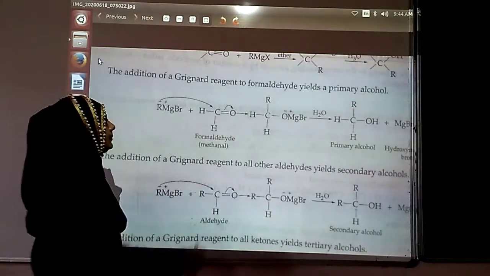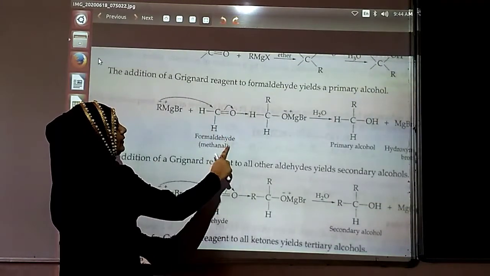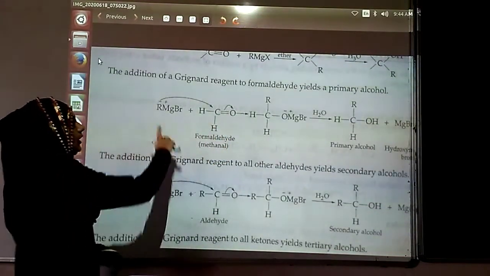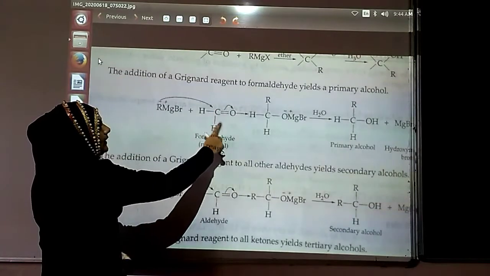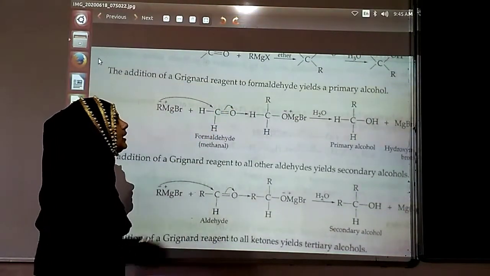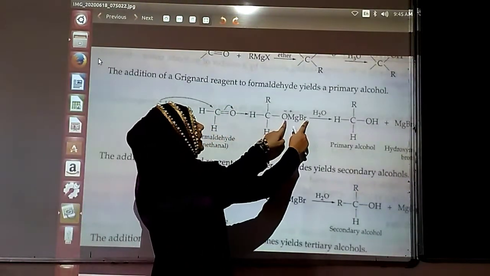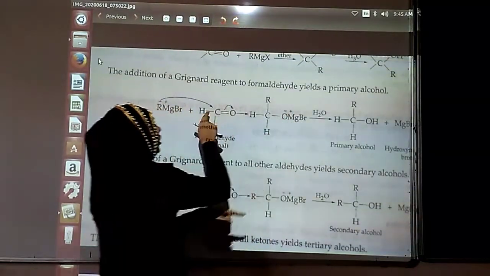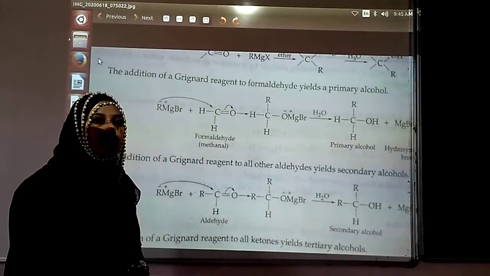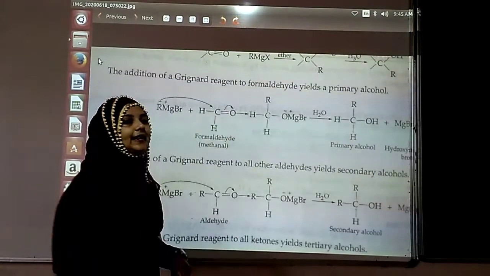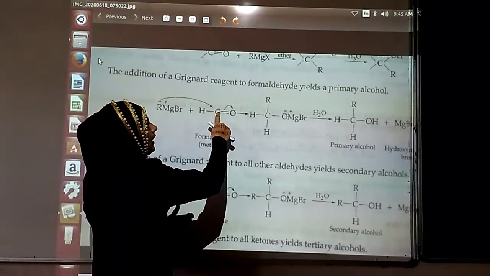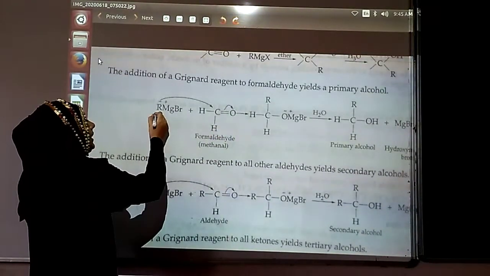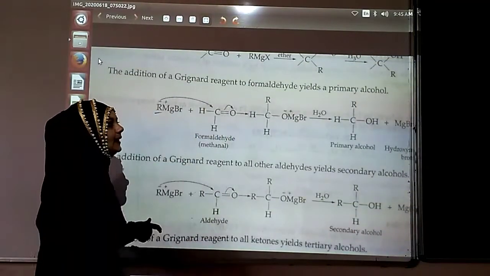This is the mechanism. This is what you go for having the formaldehyde, that is ethanol. RMgX, R is going to attack it over here. This bond is going to break. So your MgBr will be attached with your oxygen because your oxygen is negatively charged. Why is it negatively charged? The arrow shows that it takes the electron, and that is why your carbon is positively charged, and your R is going to attach with your carbon directly.